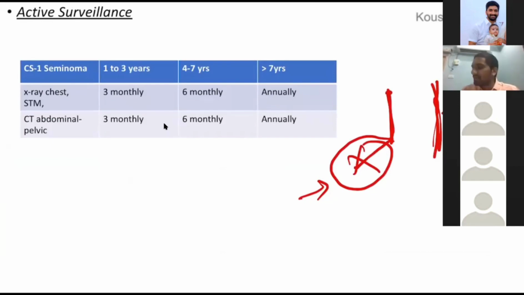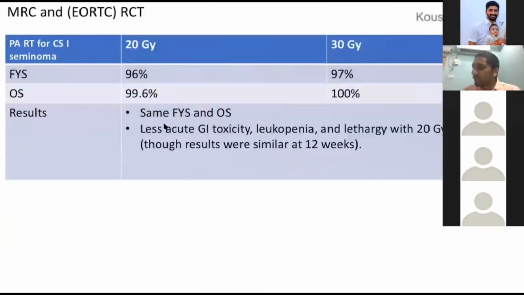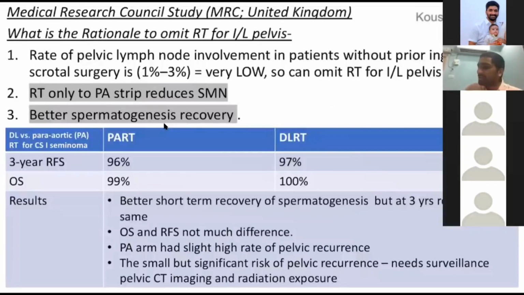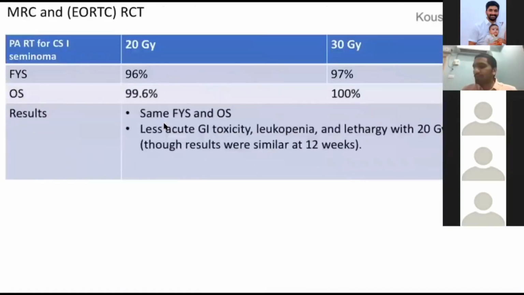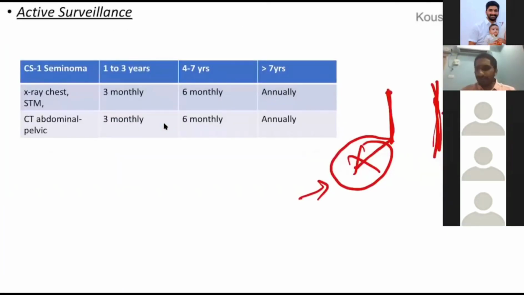This is called PART, para-aortic radiation therapy, versus dog leg radiation therapy. A study was done, and in low risk patients, that is stage 1 seminoma, you need not give dog leg radiation. You just give para-aortic radiation. It is good enough. So in stage 1 seminoma, the better option is para-aortic rather than dog leg radiation.